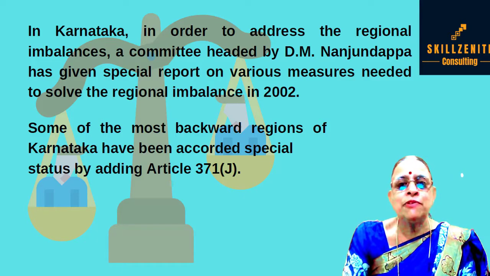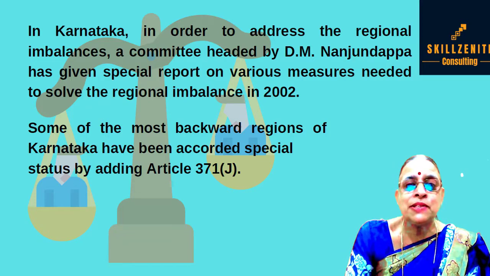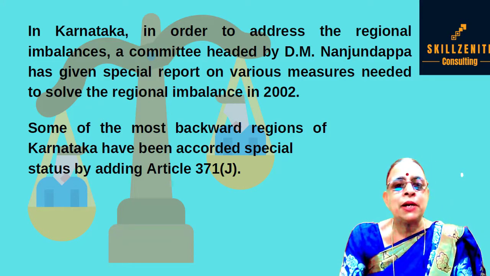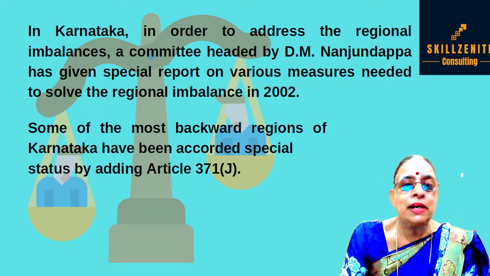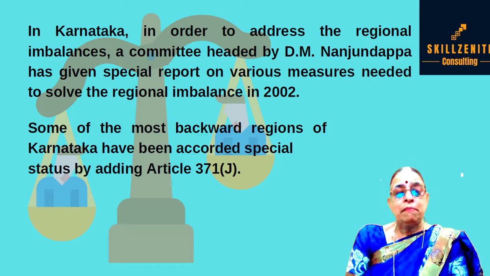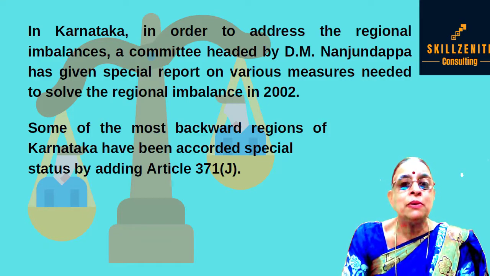Some of the backward regions of Karnataka have been identified and accorded, that is given, special status. They are included under Article 371, and many steps have been taken by the government to bring progress among these backward regions.